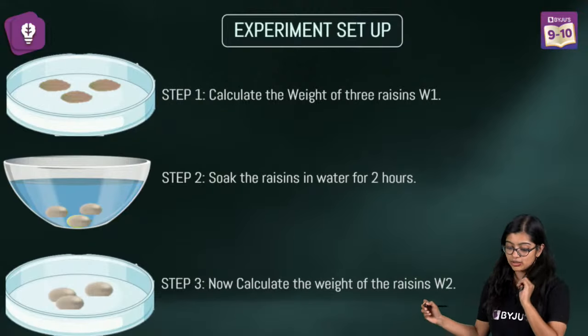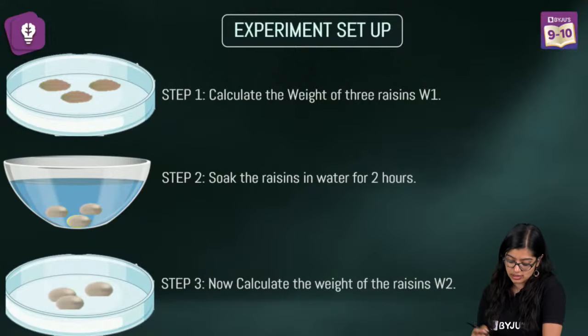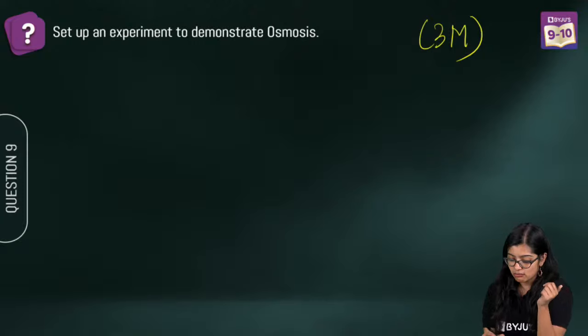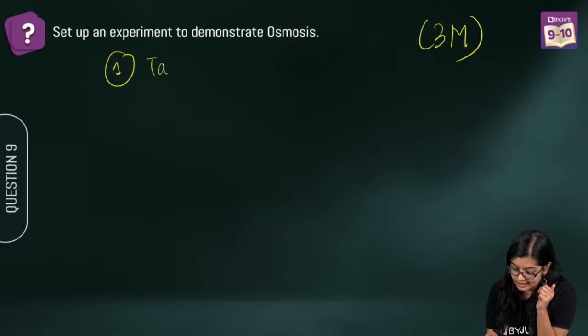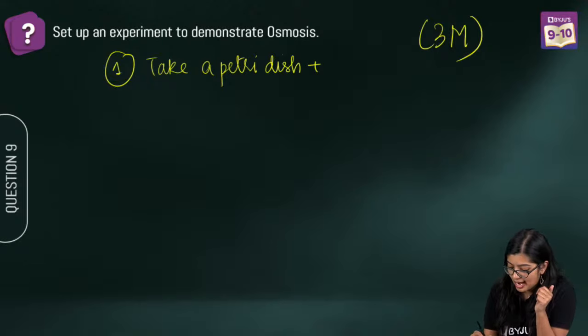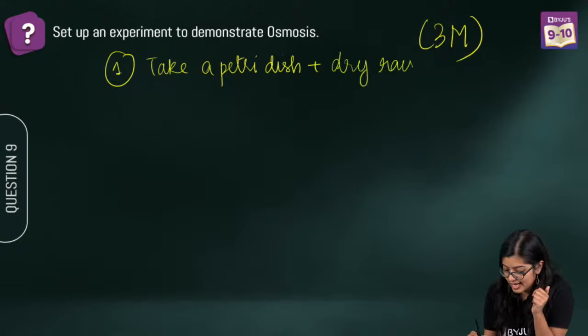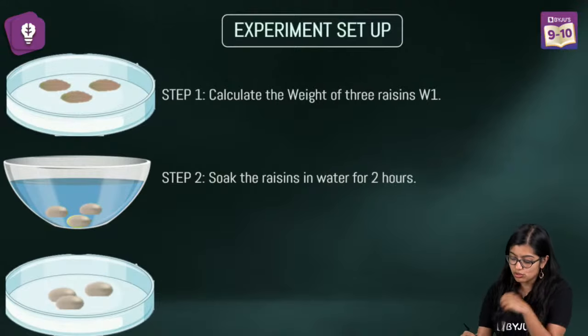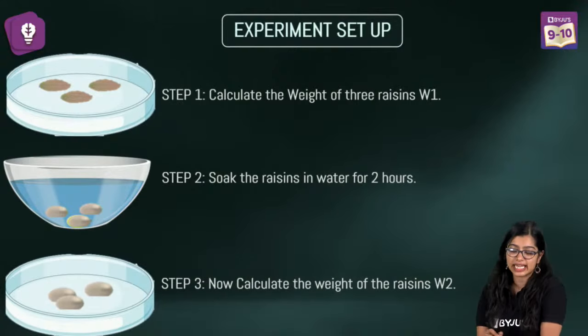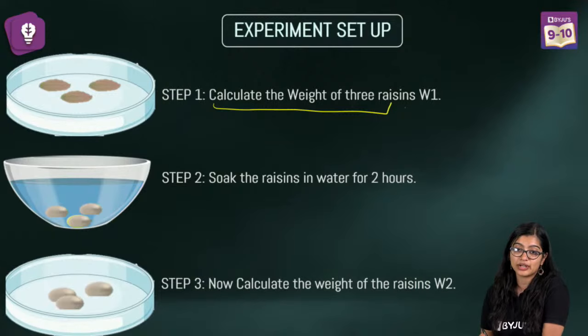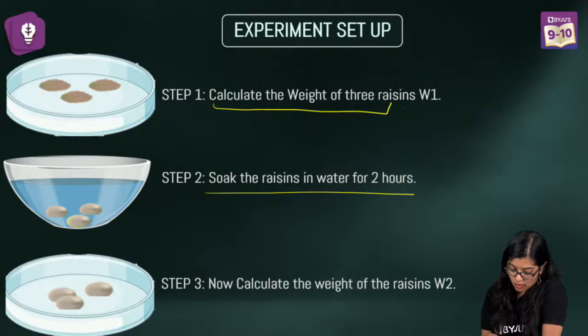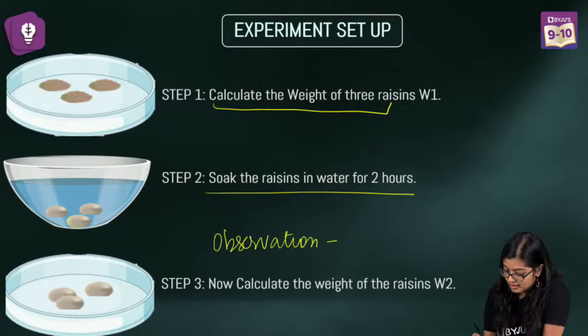So in this case, you need to start. Step number 1 is take a petri dish, right? And some dry raisins, right? Now first thing you need to do is calculate the weight of 3 raisins, right? And then you soak it in water for 2 hours. Now what you observe is that the raisins appear swollen, right?